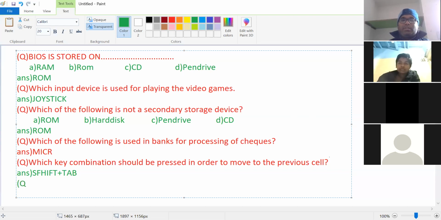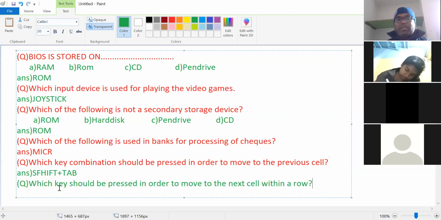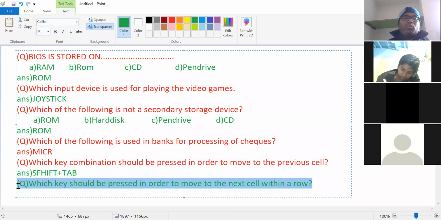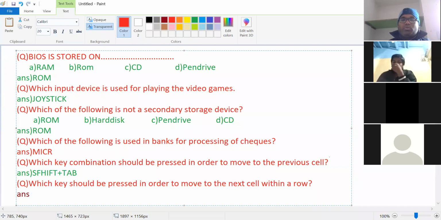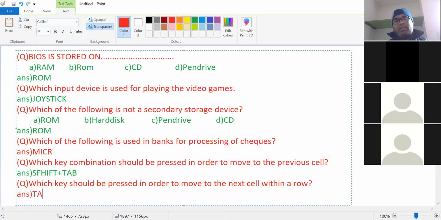Now answer the next question, everyone. Which key should be pressed in order to move to the next cell within a row? Sir, tab key. The answer is tab key. Tab key is the right answer.